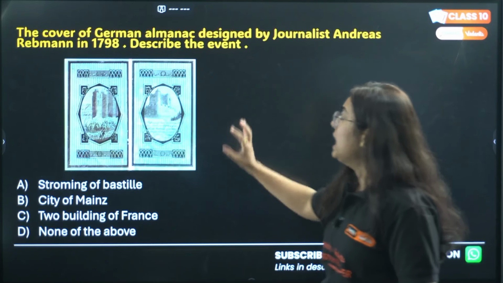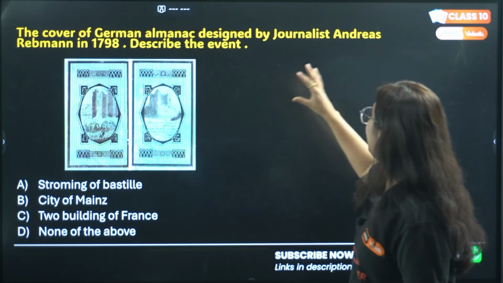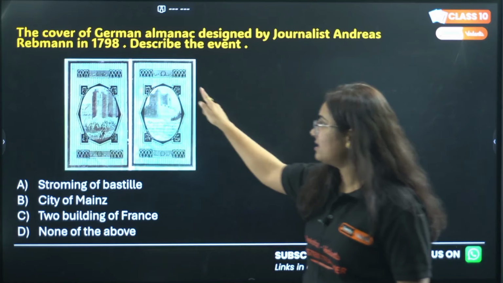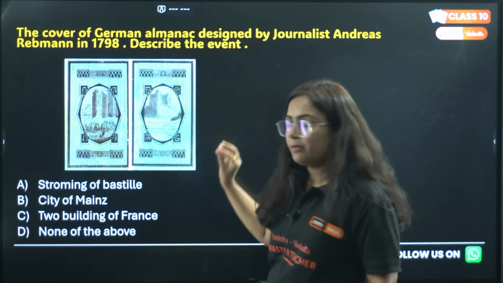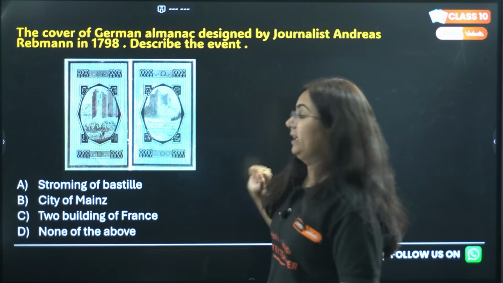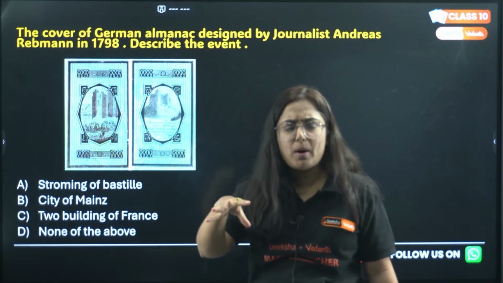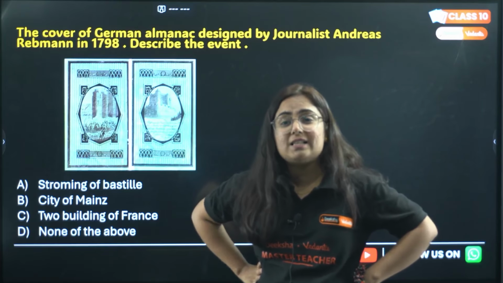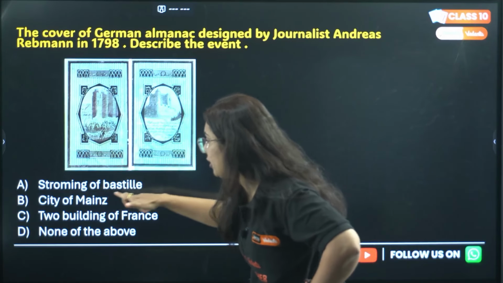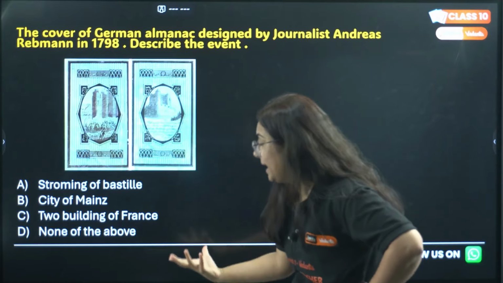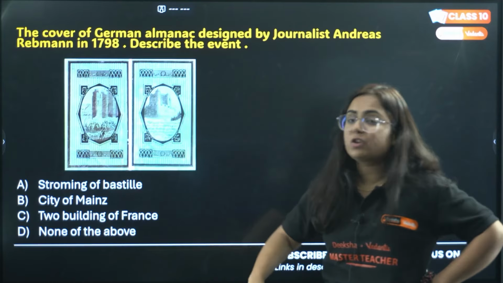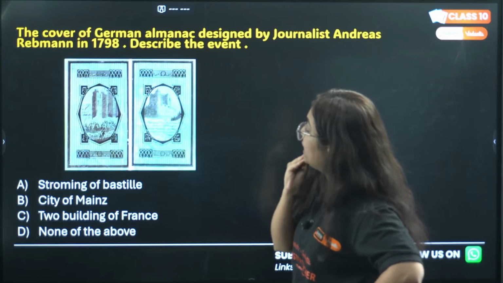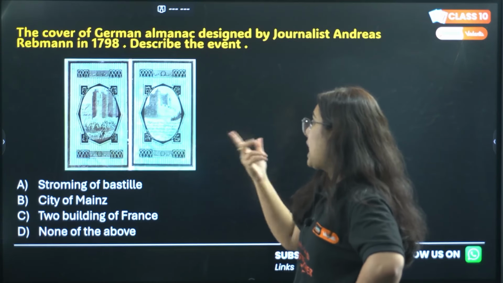Moving to the next question: the cover of the German almanac designed by journalist Andreas Rebmann in 1798. The picture is given in the book. Describe the event. Now, again, you're stressing in your mind, right? The picture I saw somewhere, but I'm missing it. Then how will you answer it? Option A, storming of Bastille. B, the city of Mainz. C, two buildings of France, or D, none of these. Now see, it can be two buildings of France looking like that. It can be the city of Mainz, but I am not recalling it.